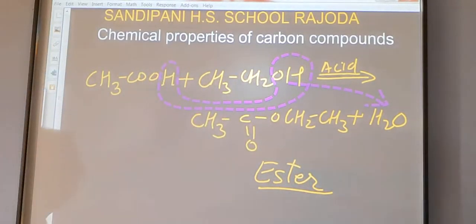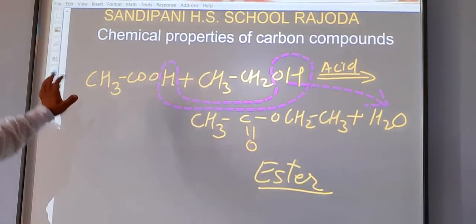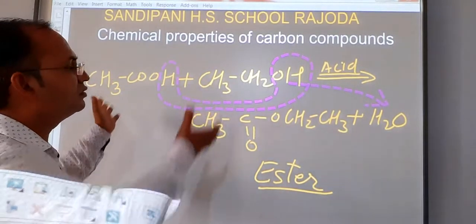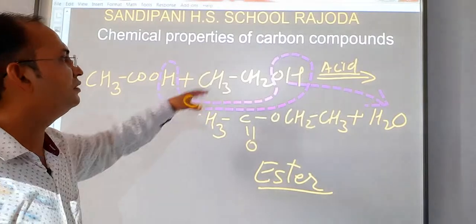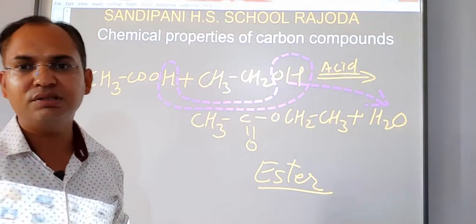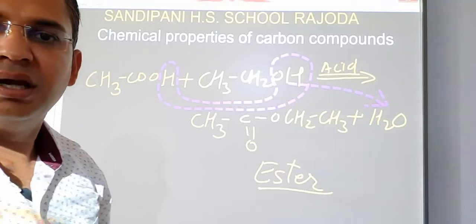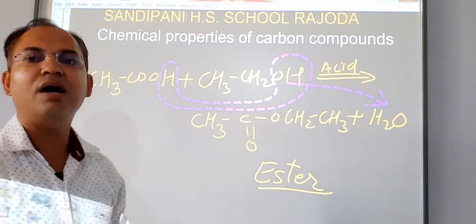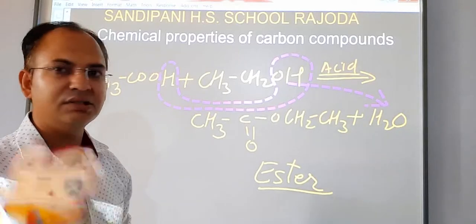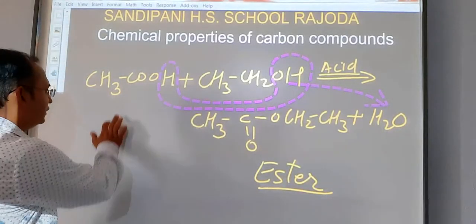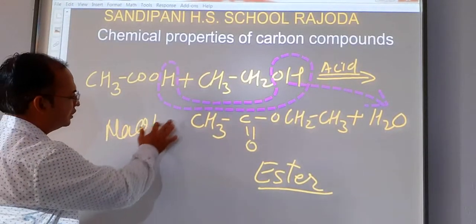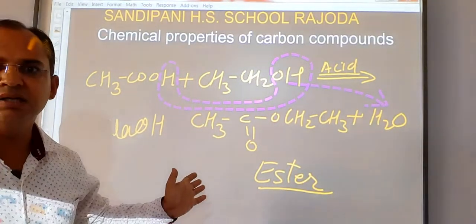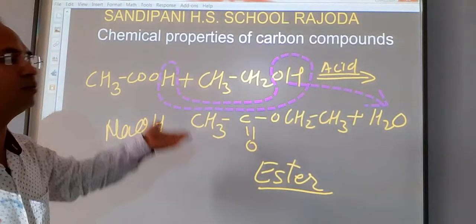Okay, students, this reaction you can easily understand here, from the reactant side, which hydrogen and OH atoms are combined. And students, when this ester is treated with sodium hydroxide, a strong base, its formula is NaOH, it again gets converted into alcohol.